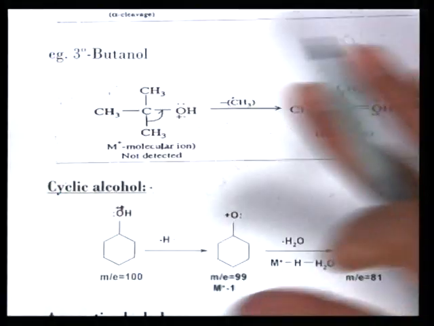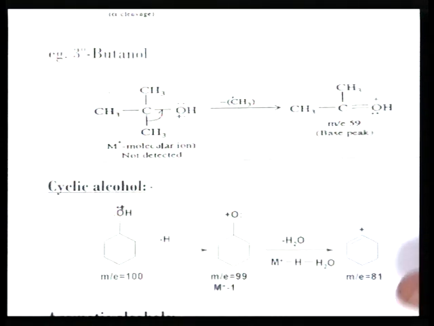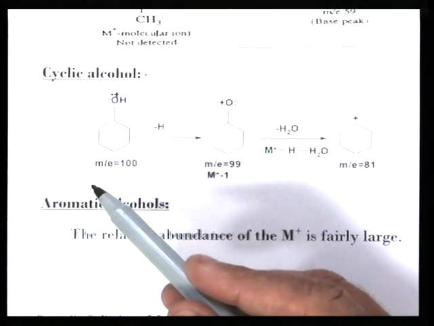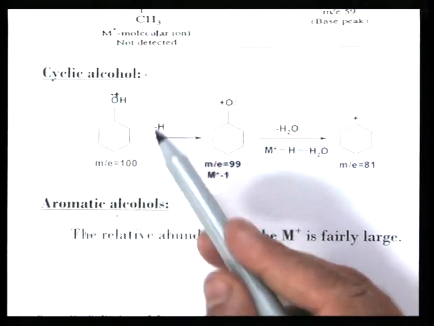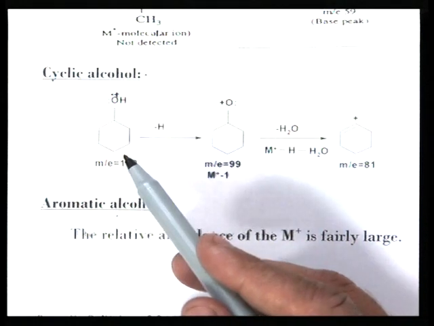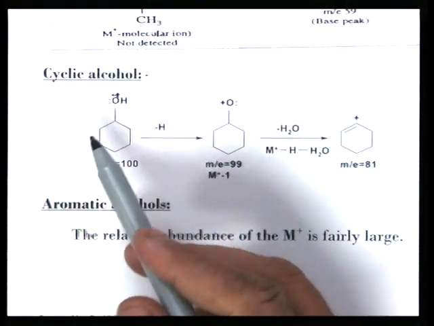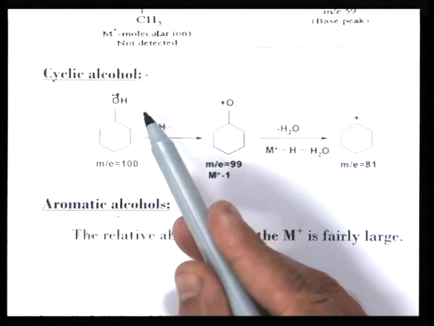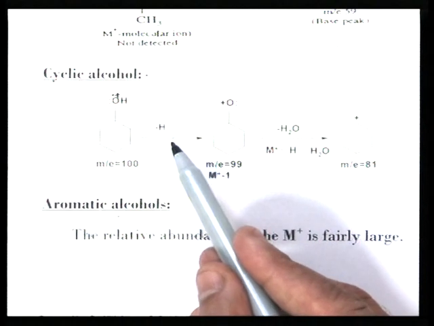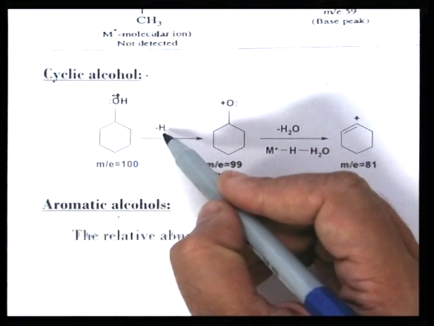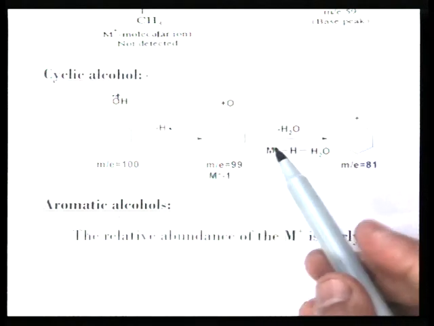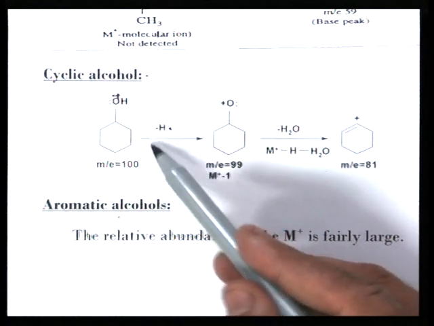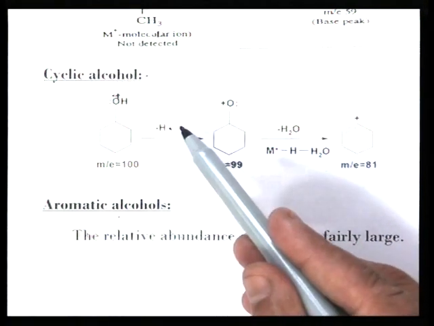So, this is the fragmentation of, in general, primary, secondary, and tertiary alcohol. Now, in cyclic alcohol, it is an aliphatic one, but cyclic, like cyclohexanol. Molecular ion is formed by removal of 1 electron, so a radical cation is formed, M by Z value 100. Now, this cyclohexanol radical cation loses a hydrogen radical, and it will form an M minus 1 peak. Hydrogen corresponds to 1 mass unit, so 100 minus 1 equals 99.